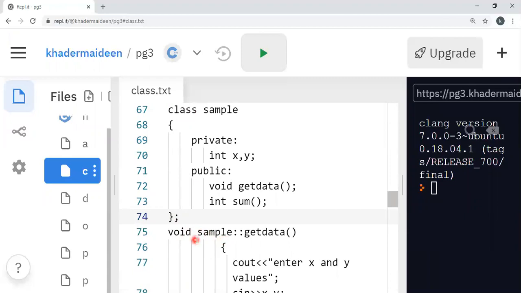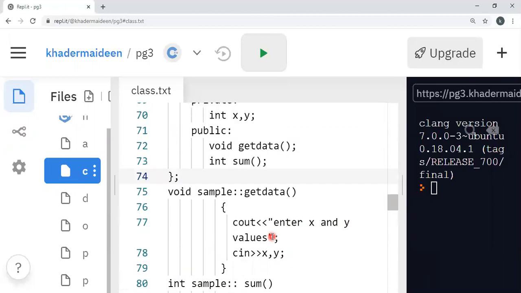Then the name of the class, sample, then the scope resolution operator, and then the member function name. Here, in the same way, I am displaying the message enter x and y values, and here I am reading x and y. So this member function ends here.